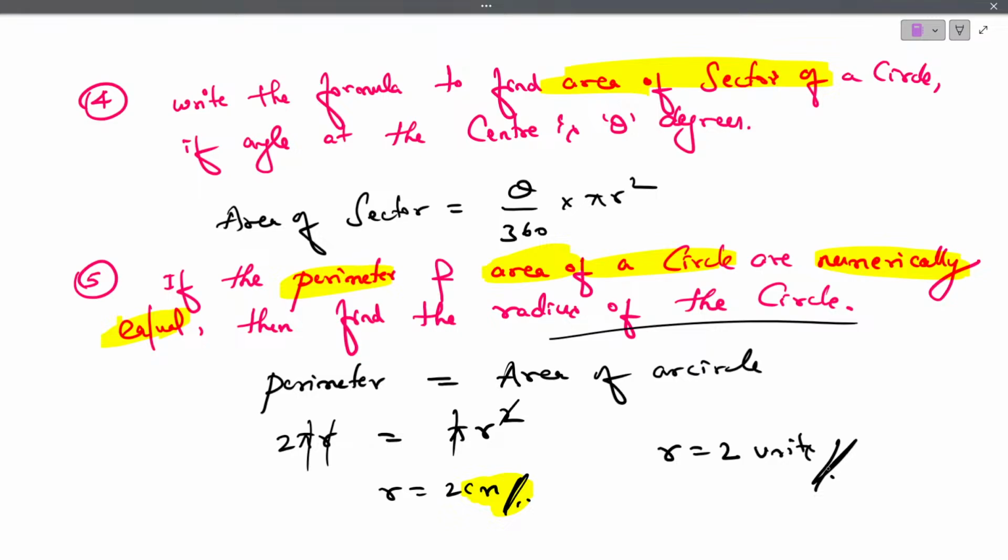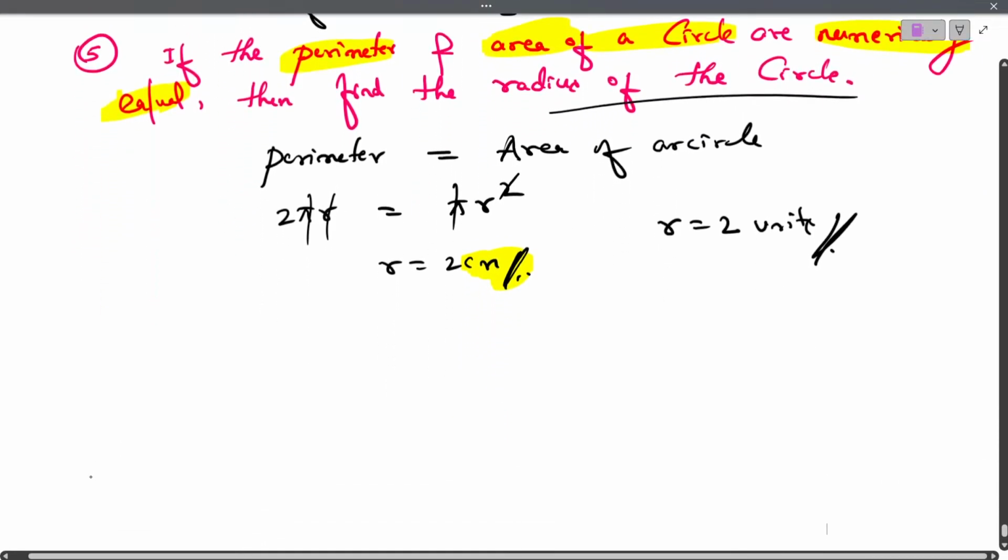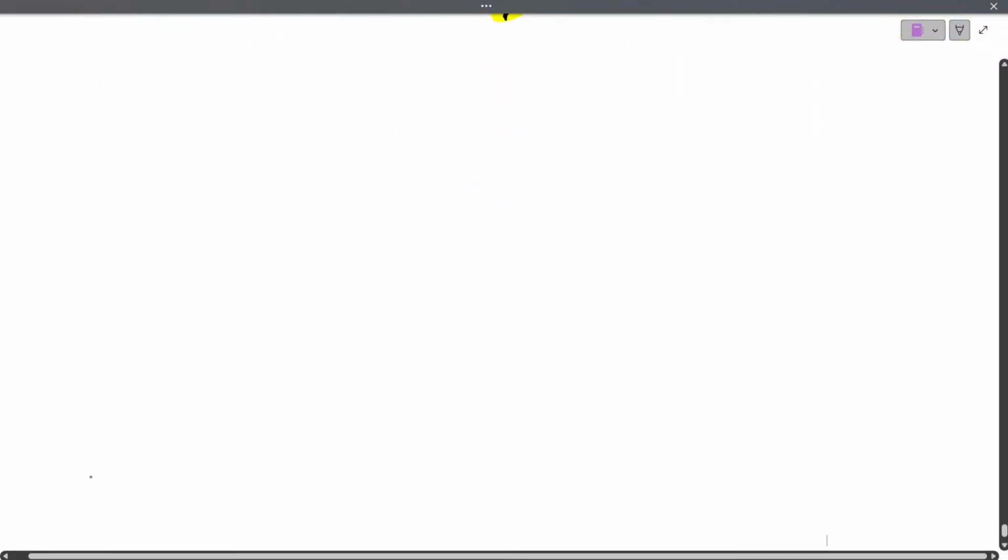Shall we solve the next question? The next question here is question number 6. Make a note.